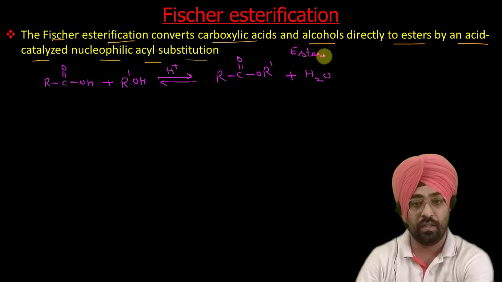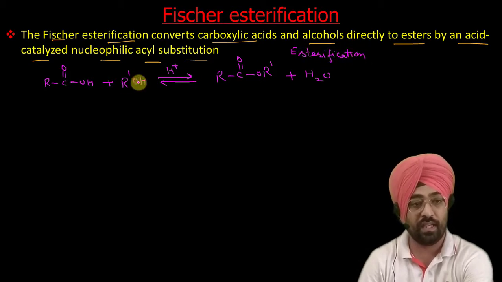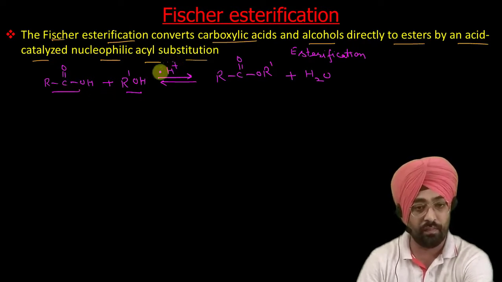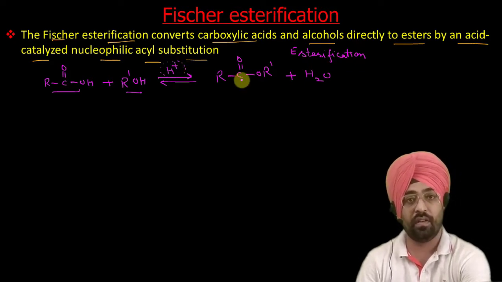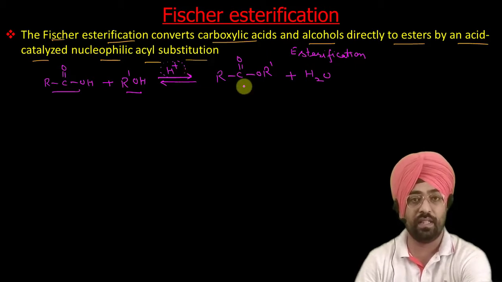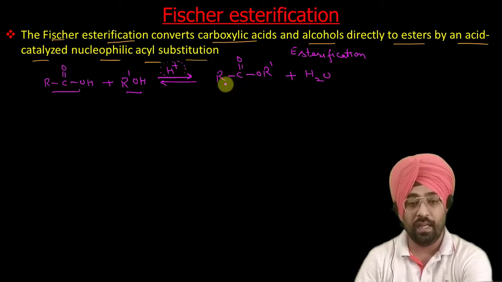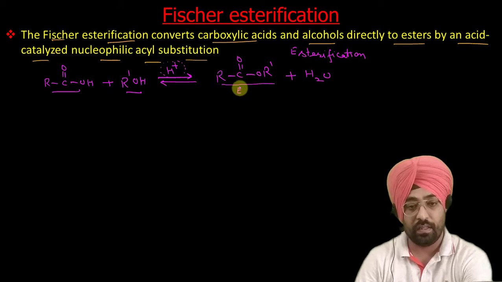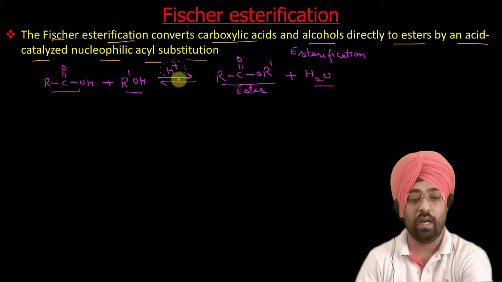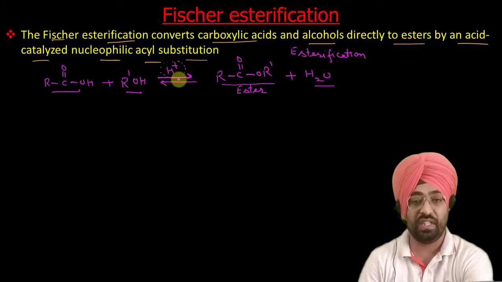This is your esterification reaction in which a carboxylic acid reacts with an alcohol in presence of an acid catalyst. It can be any mineral acid, sulfuric acid, hydrochloric acid, etc. Generally sulfuric acid is preferred. Then it forms your ester. This is your ester which is formed plus water. Now this reaction is called Fischer esterification, and this is an equilibrium reaction.